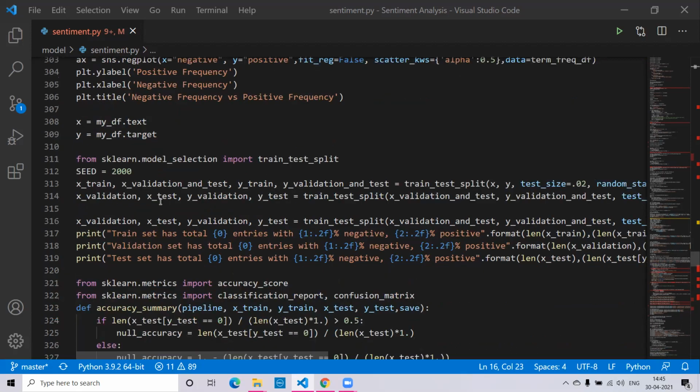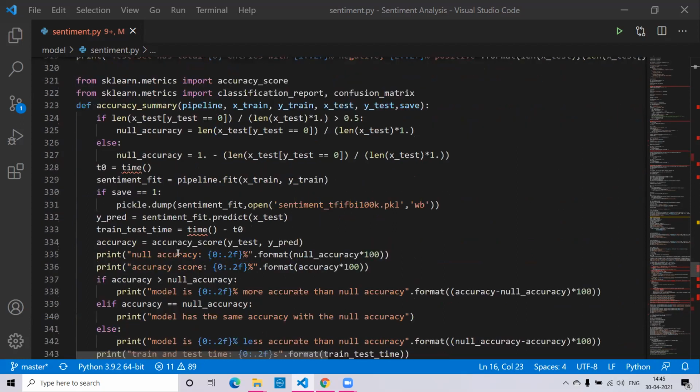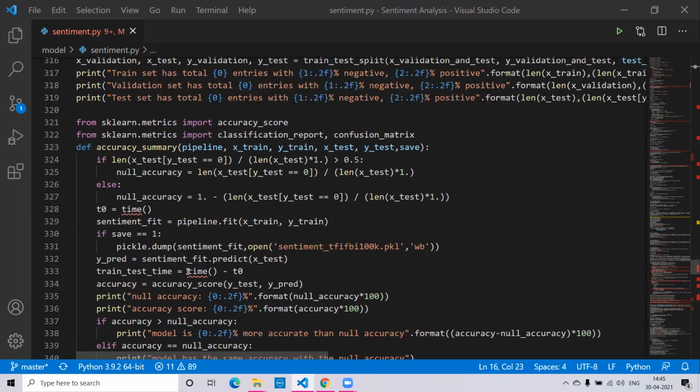Then after this, we have checked the null accuracy. We have checked the null accuracy by applying the trained model to logistic regression. Logistic regression is basically when we have a statistical model and we apply the logistic function to it to bring out the conditional probability of the result. Here we are trying to get the most accurate results, so for that we have to remove null accuracy as well as get the accuracy score.